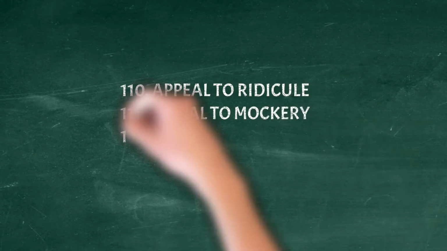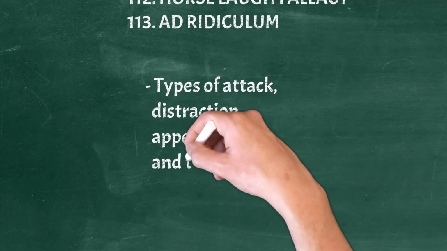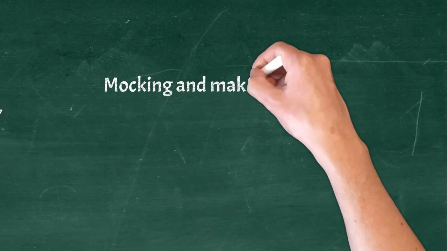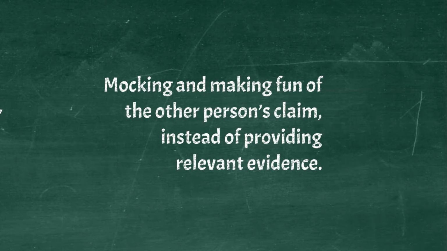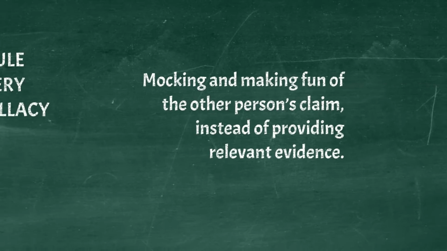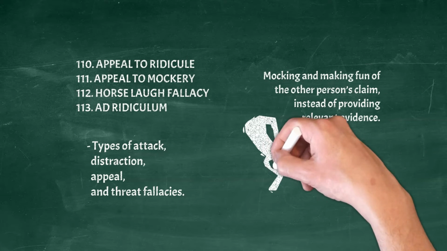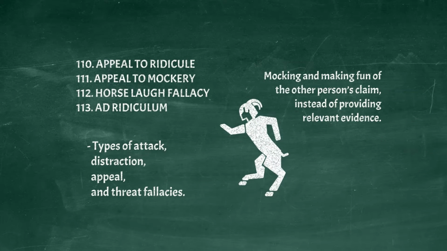Appeal to ridicule, appeal to mockery, horse laugh fallacy, ad ridiculum. Types of attack, distraction, appeal, and threat fallacies. We attempt to win an argument by mocking and making fun of the other person's claim, instead of providing relevant evidence. Example: Of course we should allow same-sex marriage, we should also allow marriage with horses, goats, and motorbikes.